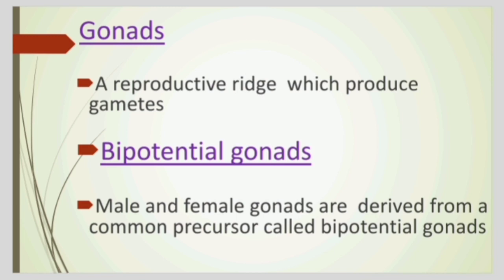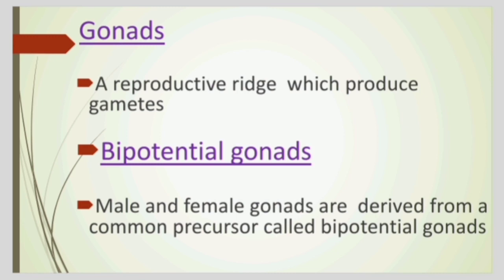In order to understand the term bipotential, we first have to split it into two parts: the first part is bi and the second part is potential. Bi means two and potential means ability. That means these gonads have the ability to differentiate themselves into either the female reproductive system or the male reproductive system.